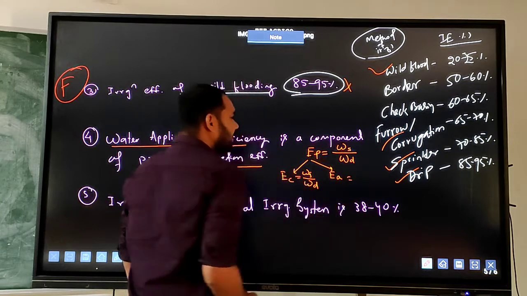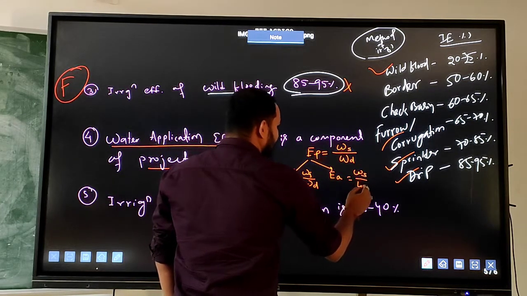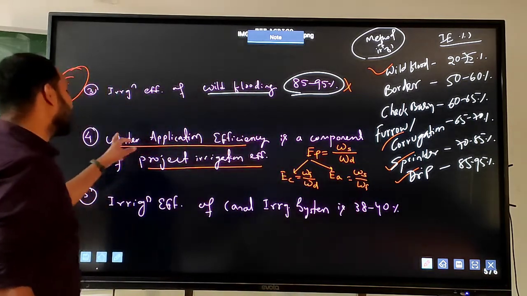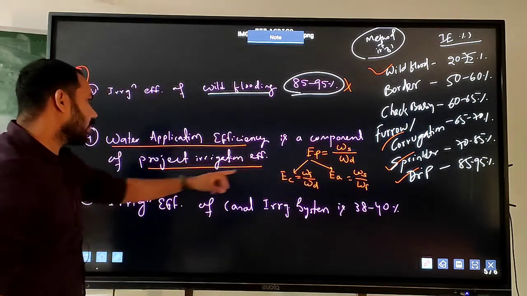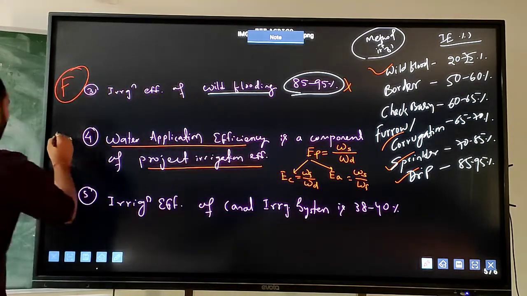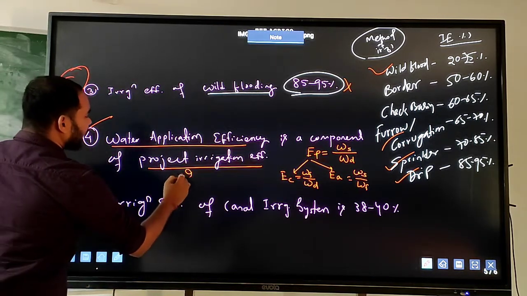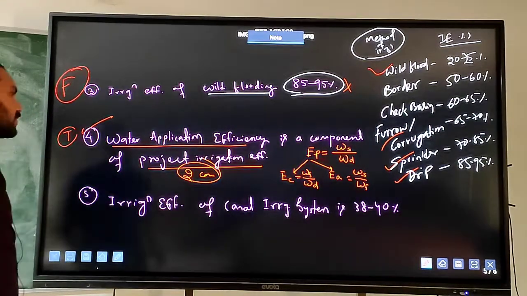Water application efficiency means water stored in the root zone divided by water delivered to the field. So yes, the water application efficiency is a component of project irrigation efficiency. So this is true. Project irrigation efficiency has two components.